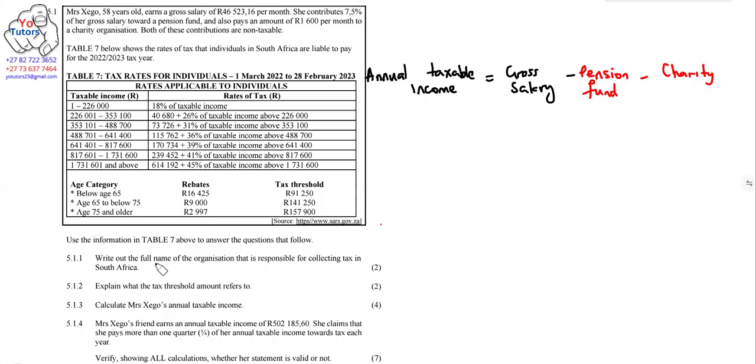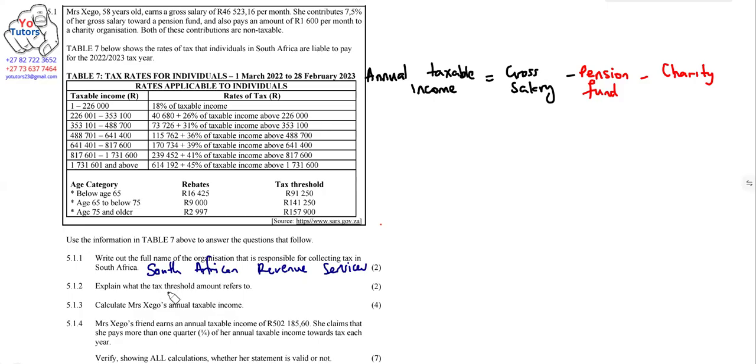So this is SARS, South African Revenue Services. So SARS is the one that gives out this tax, rate of tax or tax table that we have here.